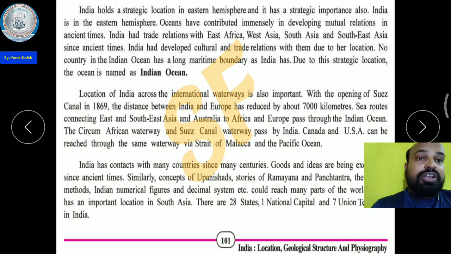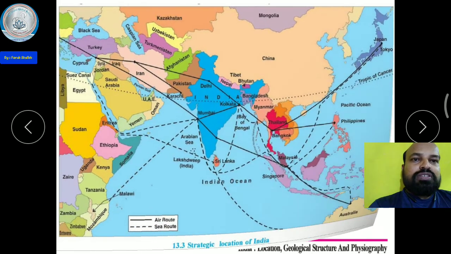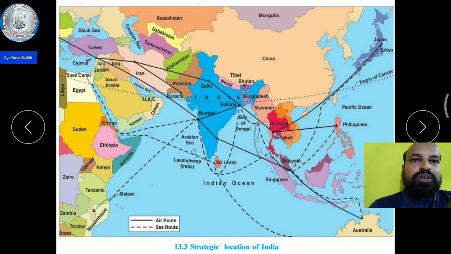In ancient times, Europeans had to take a very long route from Europe to India. This is the European country, and previously they had to go around the whole of Africa, then enter through the Cape of Good Hope and reach India.